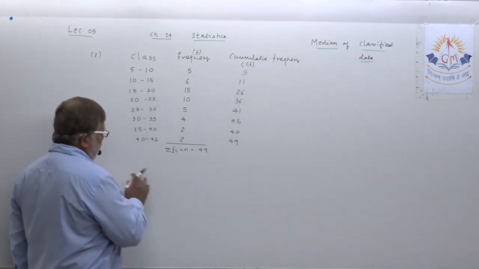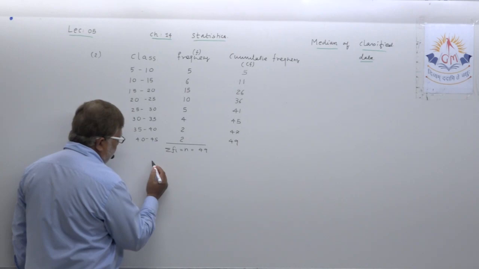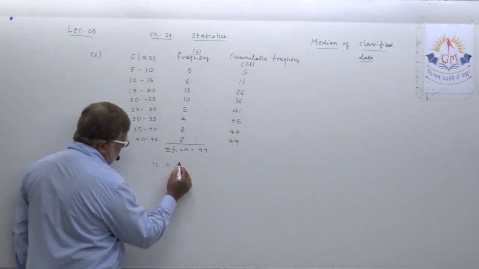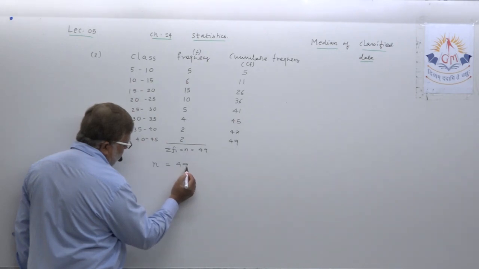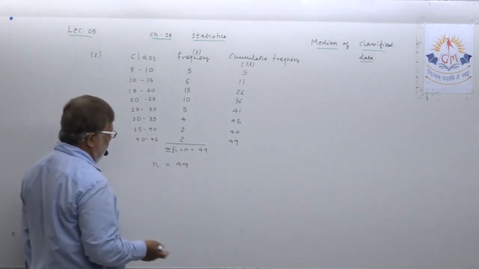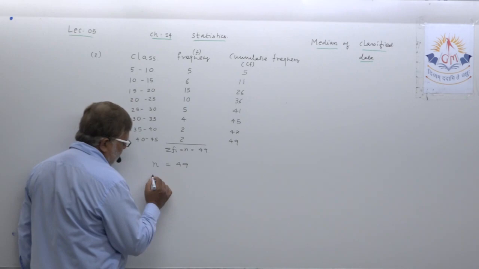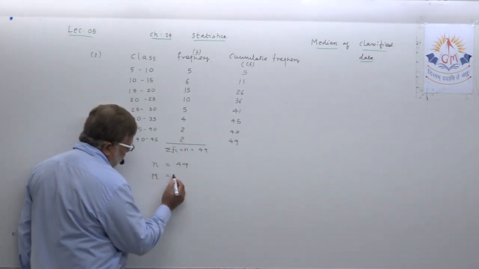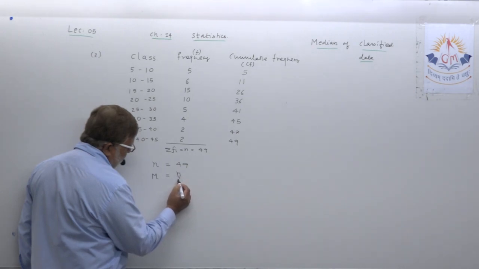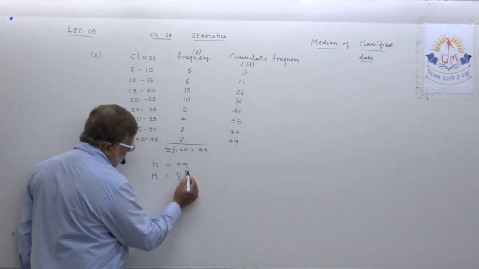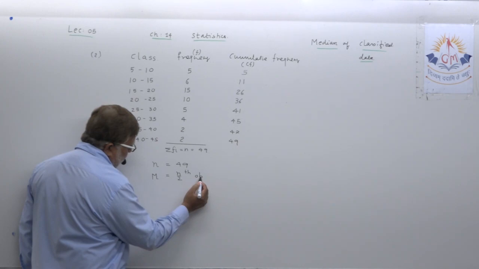Let us continue. First, dear student, N is 49. No need to mention odd or even, because there is only one formula. M equal to N upon 2th observation.